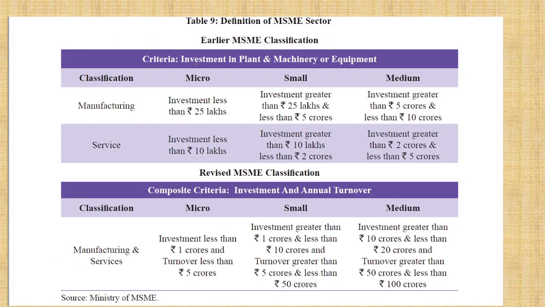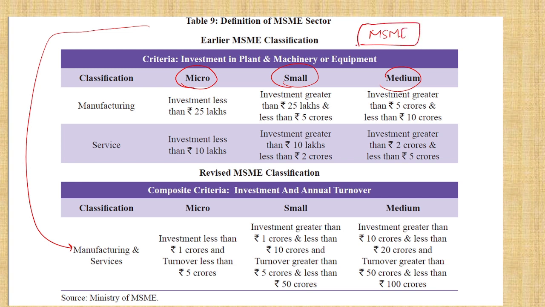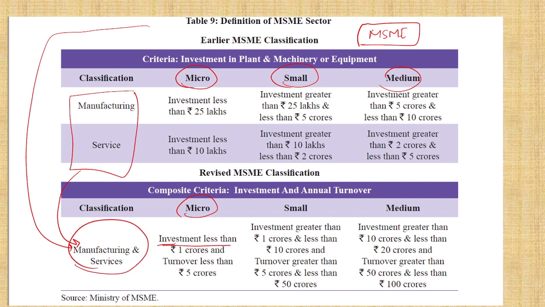Okay. Next, they have changed this. This is current affairs. They have changed the classification. What is the meaning of micro, small, medium? See, MSMEs you have micro, small, medium enterprises. There is a Micro, Small and Medium Enterprises Act also. They have now changed the criteria. In the criteria you should know. See, now what is micro? Less investment. There was a complicated thing with manufacturing and services separate, but now they have clubbed it together. Manufacturing or services, same.